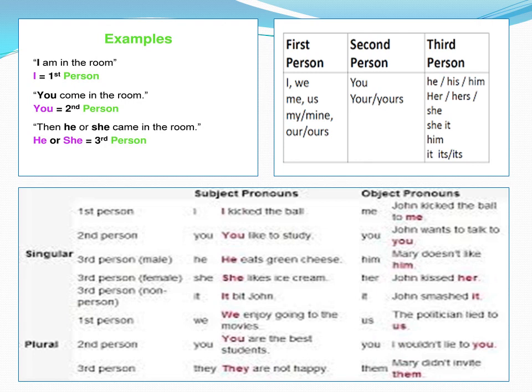Now this second table has the examples for first person, second person, third person. The first person always should have I in it. So whatever is connected to I comes under first person. See, I, we. That means along with me, many are there. I and many others. Me, us, my, mine, our, ours. So in all these examples, the first person is present. That is I. Second person, you, your, yours. Whoever is listening or receiving that action. Third person, he, his, him, her, hers, she. So these are all third person, about whom it is being talked.